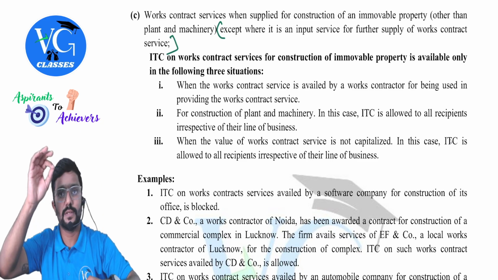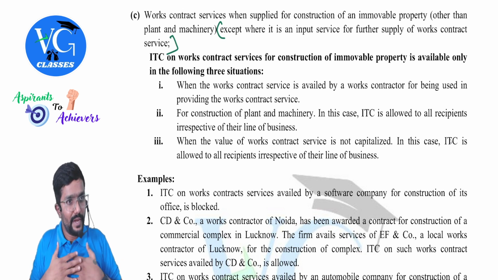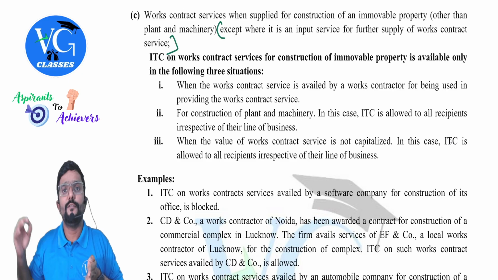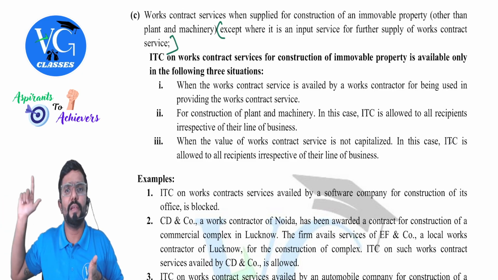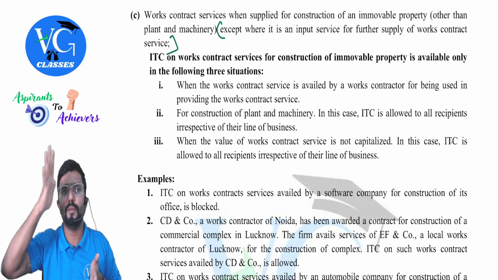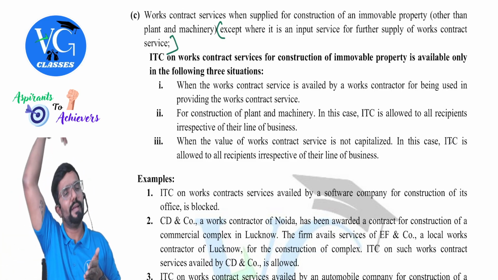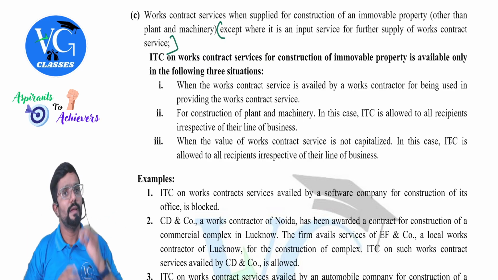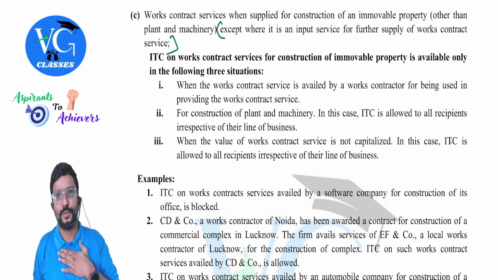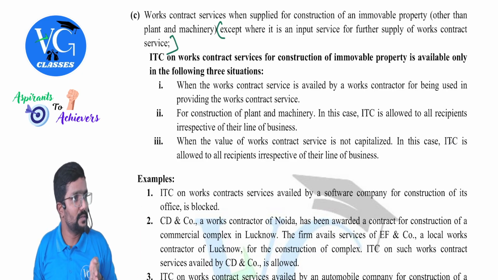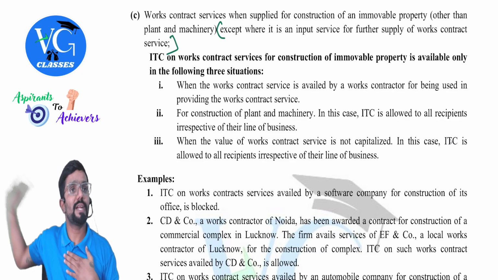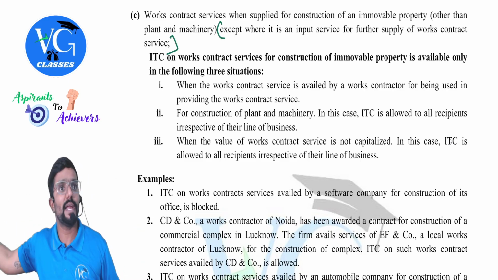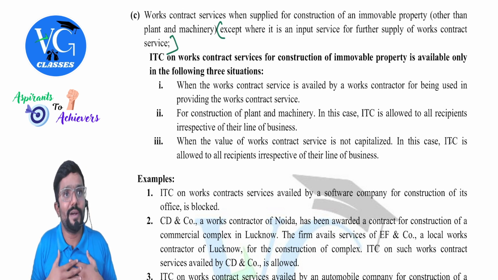Now listen. Silence. I, Vikas, has taken works contract service or construction service for the construction of my office building, factory building, or my residential building. Is credit available? No. If it is residential and all, blocked above only. If it is office building, factory building and all, it is blocked here. Okay. Now listen. I am Shobha Developers. Took work contract service. Why? Not for us, to our clients. I will use this in order to construct building to whom? To my clients or customers. Is credit available for Shobha Developers?